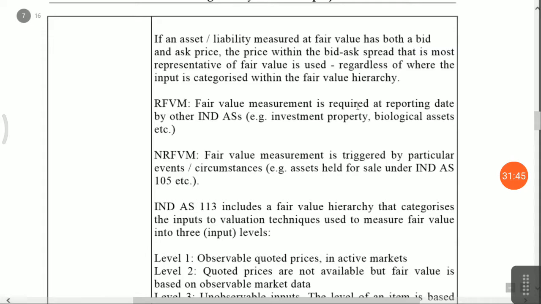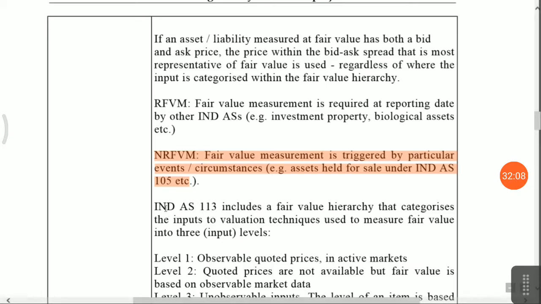Next, fair value is recorded at the reporting date for Indian investment property and biological assets. You have to do some valuations. Then fair value measurement is triggered by particular events, especially Ind AS 105. 105 is a separate accounting standard for non-current assets held for sale. I will discuss it after accounting standard 104, that is, insurance contract.